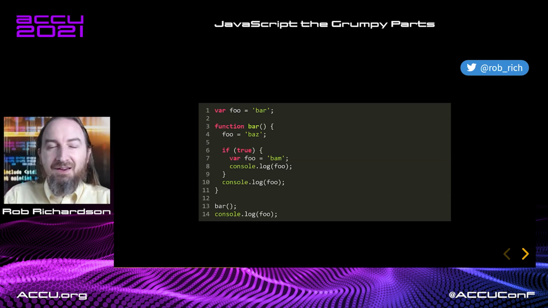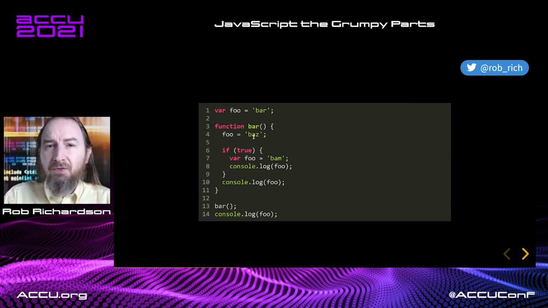Now let's think like the compiler and figure it out. First phase, we go defining variables. Here's the outer foo, here's the inner foo. We've got both of those variables defined. Now let's run. We're gonna set our outer foo to bar. We're gonna run the bar method. We set our inner foo to baz.